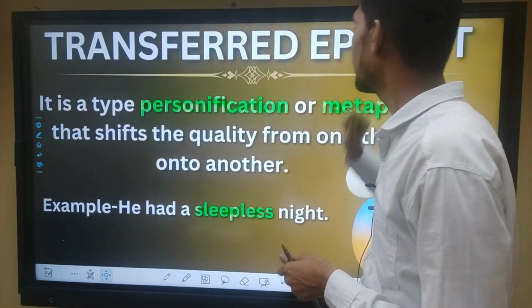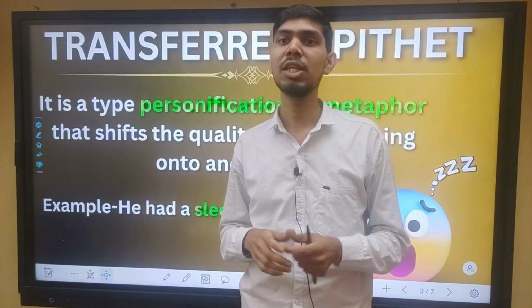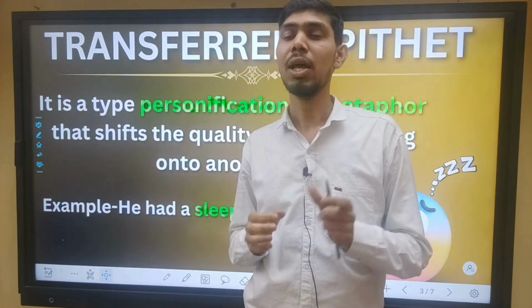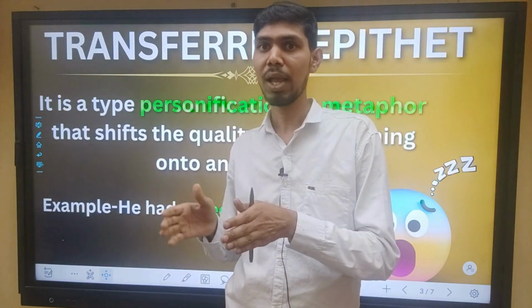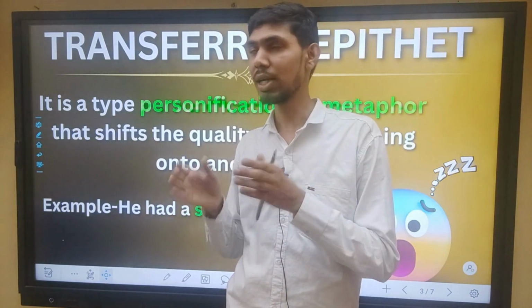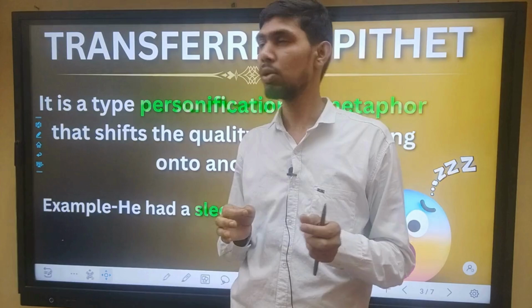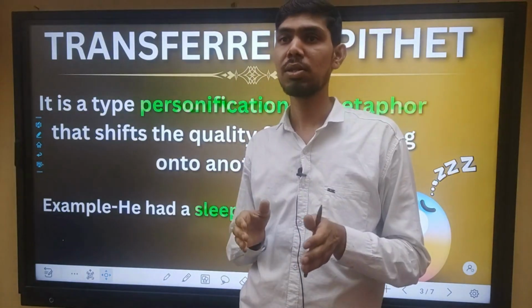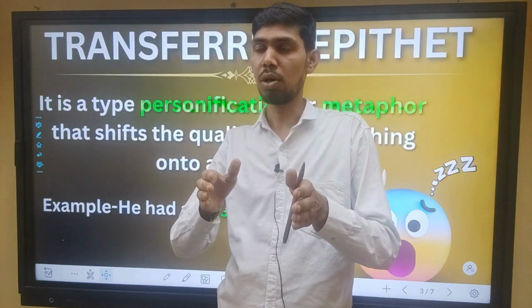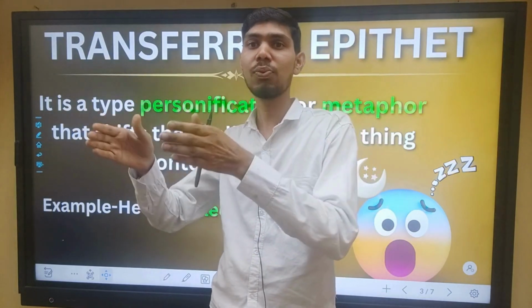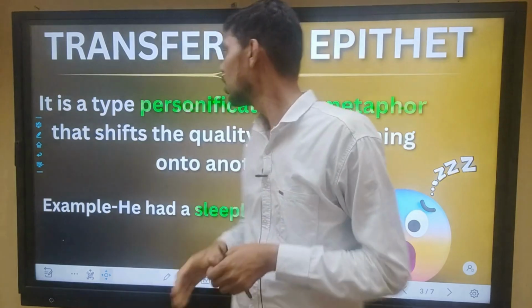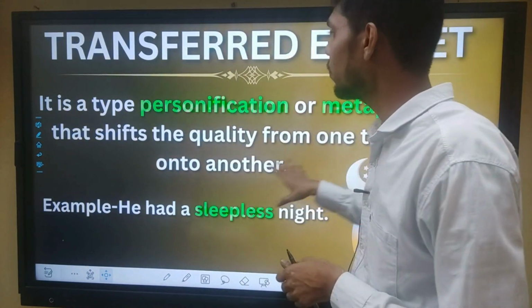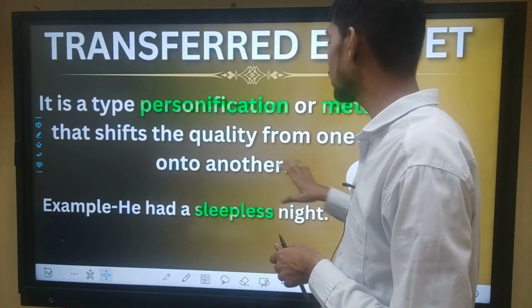This is transferred epithet. Transferred epithet is made of two words, transferred and epithet. Transferred is a verb that means transferring something, and epithet means an adjective. So what writers do here is sometimes try to transfer some adjective or some quality to another thing, right? It is a type of personification or metaphor that shifts the quality from one thing onto another.